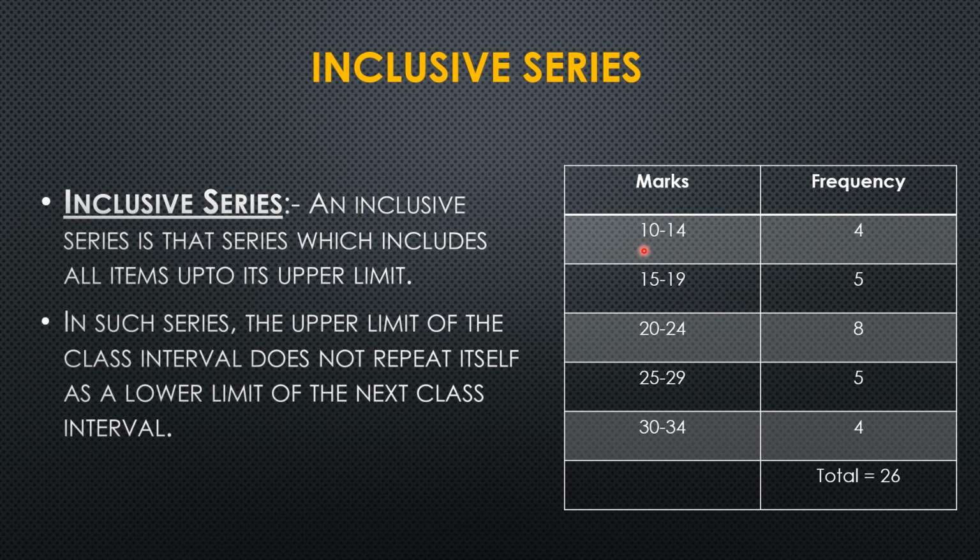Under inclusive series, please note that all the marks which the students are getting from 10 to 14 will be noted under this first class interval only, whereas the students scoring marks from 15 till 19 will be noted in the second class interval. Likewise, all the marks will be noted in the form of frequency, and we then finally calculate the total frequency, and 26 is the total frequency obtained.